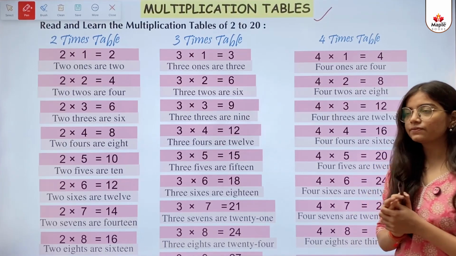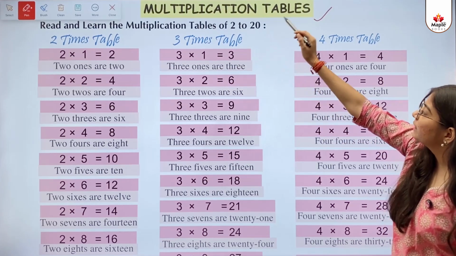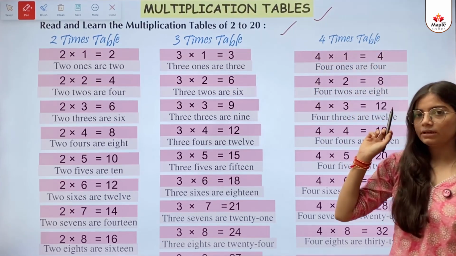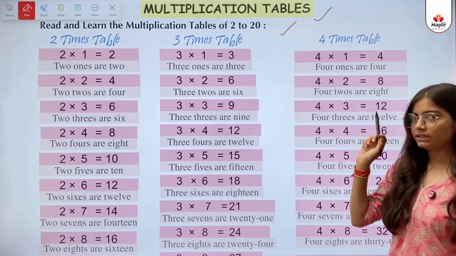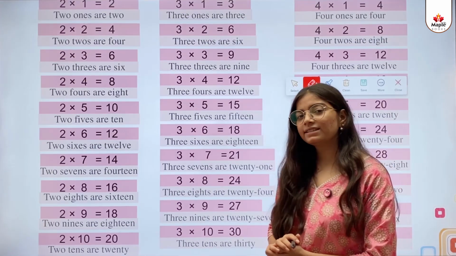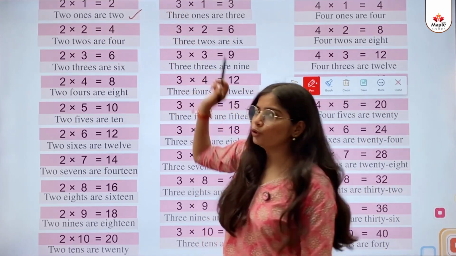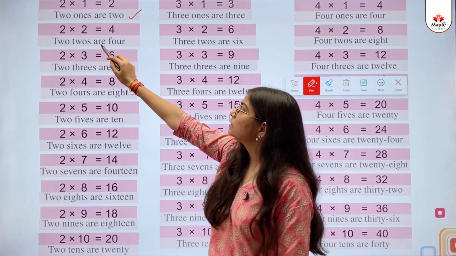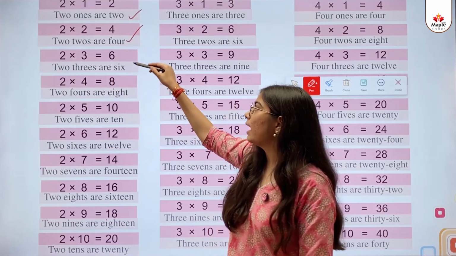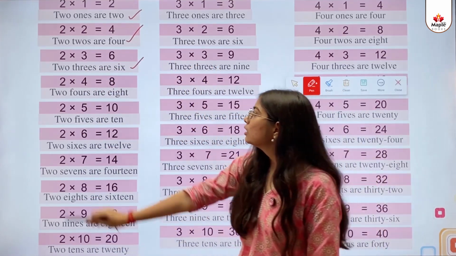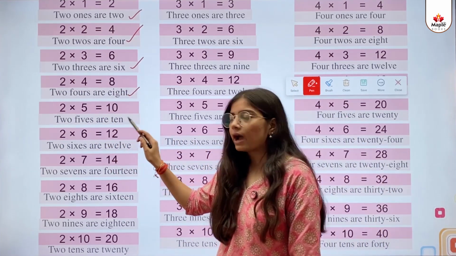Multiplication tables. So kids, in this we will learn some tables. Read and learn the multiplication tables of 2 to 20. So kids, in this we have to read the table from 2 to 20 and also learn them. So kids, let's begin with table of 2. 2 ones are 2. 2 twos are 4. 2 threes are 6. 2 fours are 8. 2 fives are 10.